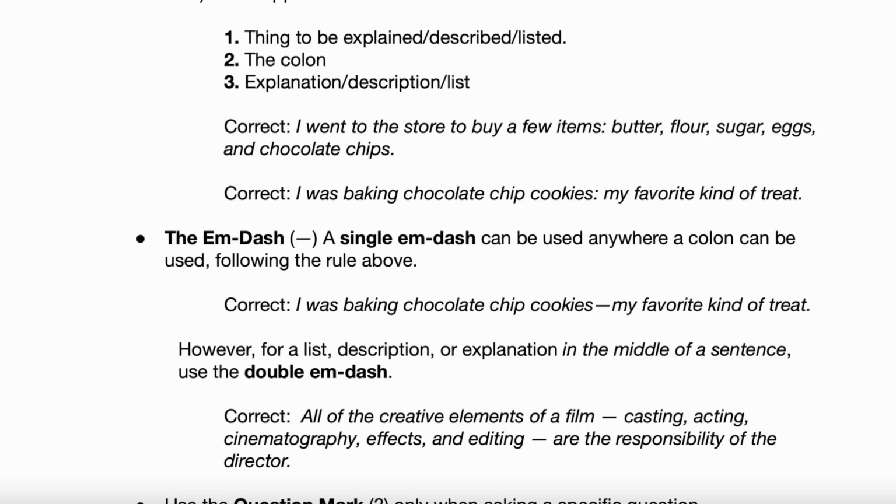Correct: I was baking chocolate chip cookies, my favorite kind of bread. Okay, and see, that's exactly the same structure as the colon example right above it, but completely interchangeable there. Anywhere you can use a colon, you can also use an M dash. That's for a list or an explanation or a description of something. Notice it also follows that 1, 2, 3 formula, just like the colon does. Chocolate chip cookies, then the M dash, then the description of chocolate chip cookies. Now there is one difference between the M dash and the colon. Go ahead and read the next part of that rule.